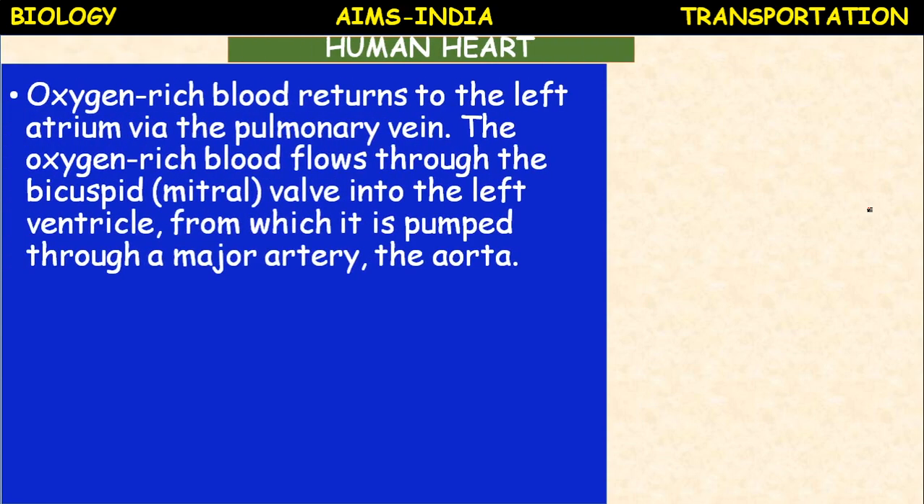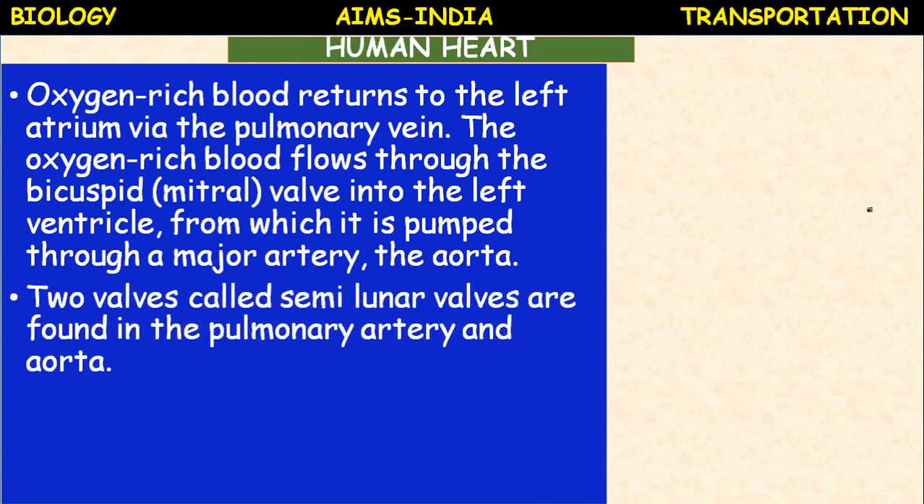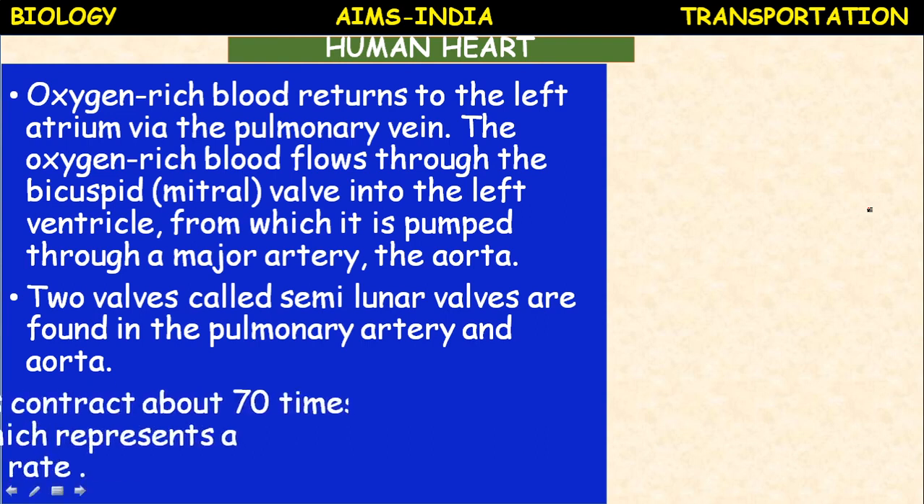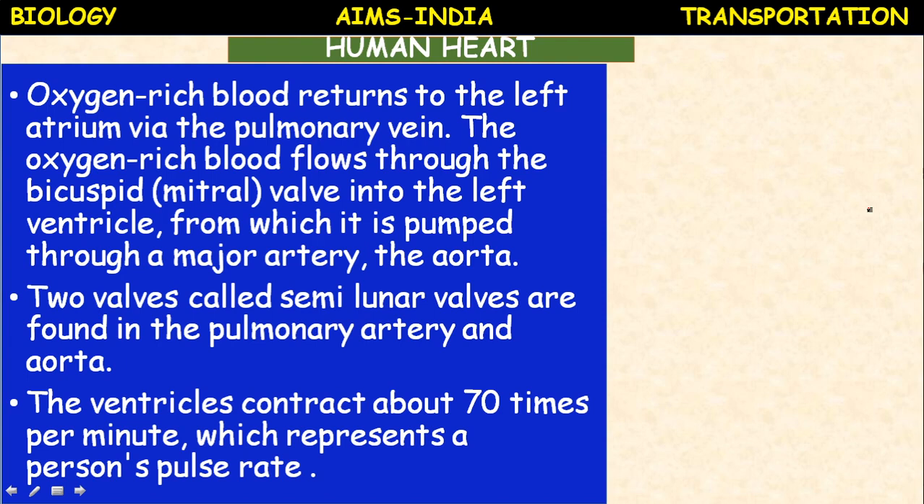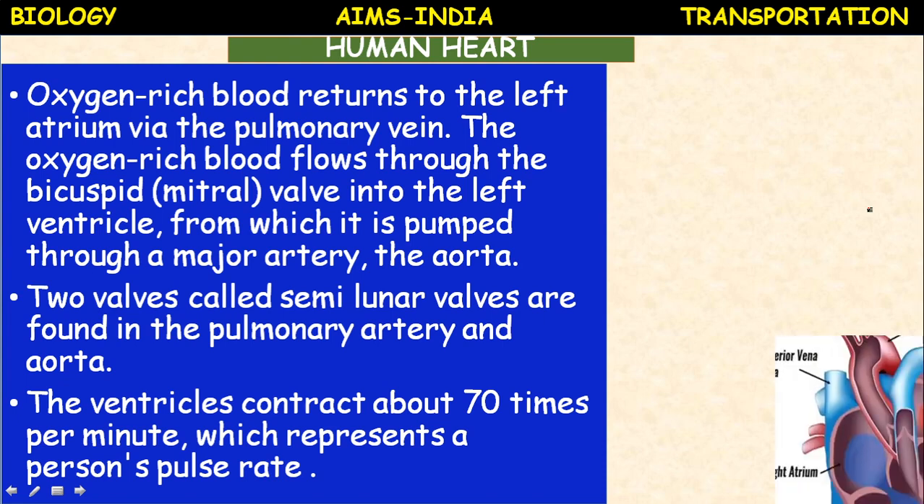The oxygen-rich blood returns to the left atrium via the pulmonary vein. The oxygen-rich blood flows through the bicuspid valve, or mitral valve, into the left ventricle, from which it is pumped through a major artery, the aorta. Two valves called the semilunar valves are found in the pulmonary artery and aorta. The ventricle contracts about 70 times per minute, which represents a person's pulse rate.